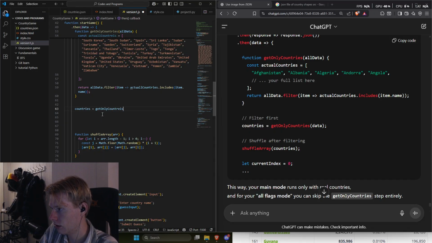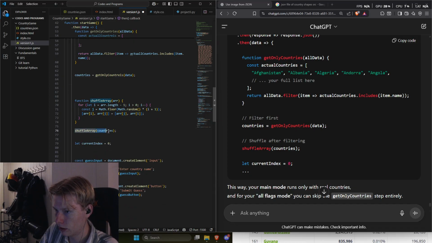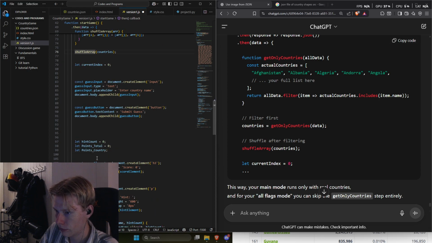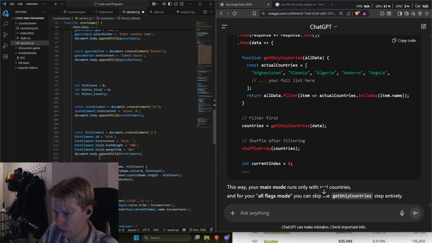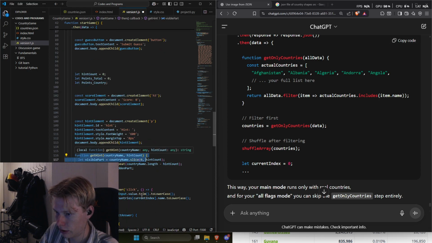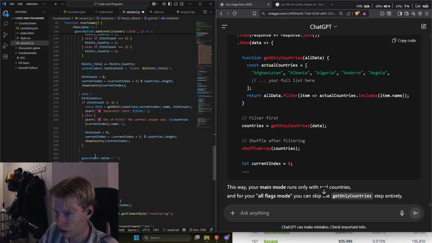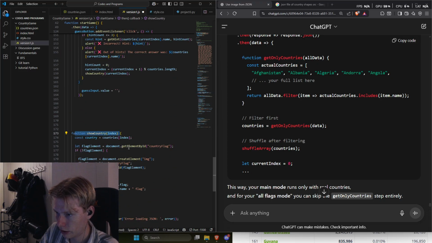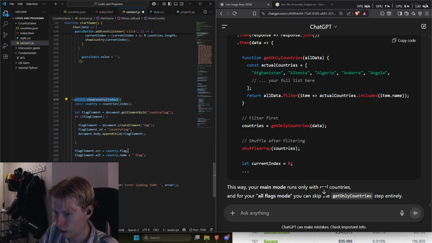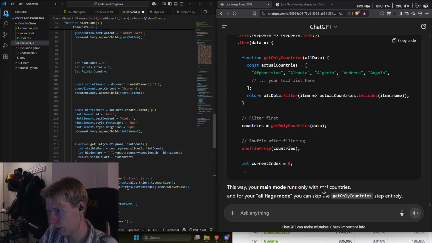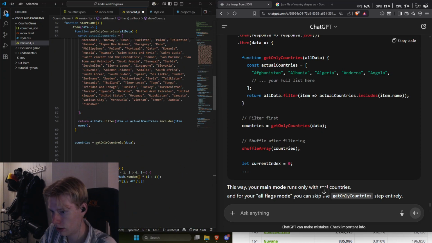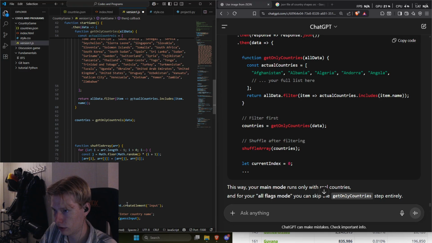So this is just a simple way of redefining it so that when we use the shuffle array function and the other functions down here, they will use the countries that we define as actual countries because of this function here. So that's pretty nice.